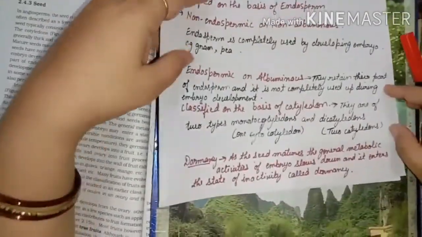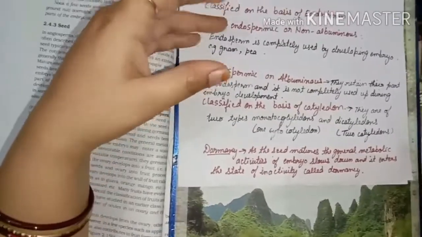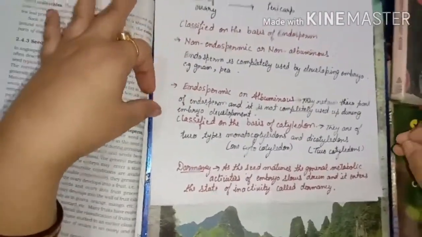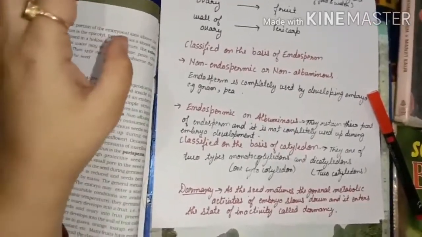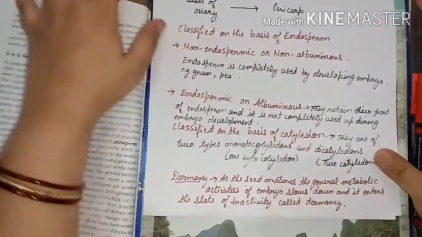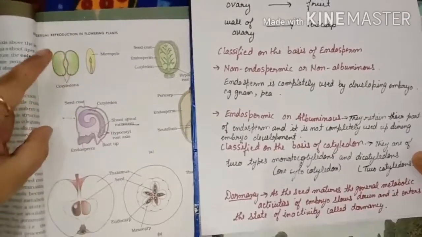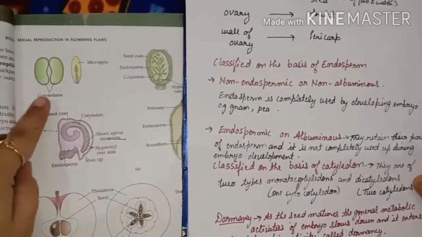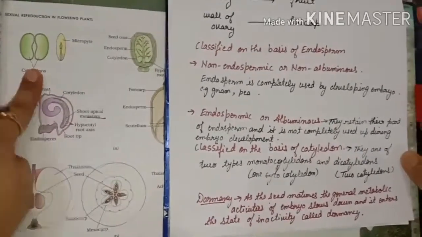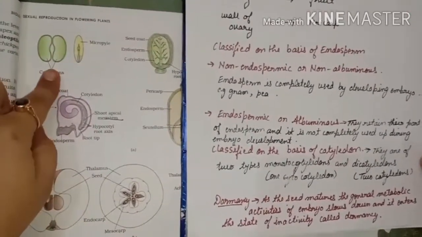Now you all know that on the basis of the cotyledons we have two types of seeds, monocotyledons and dicotyledons. If the seed has only one cotyledon, then it is called a monocot. You can see in the diagram it has one cotyledon, so it is a monocotyledon seed. And if the seed has two cotyledons, then we call it a dicot seed.